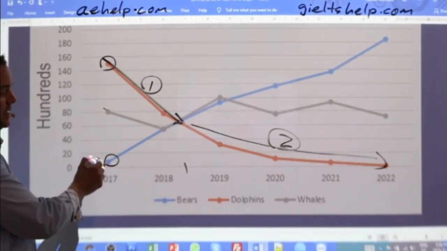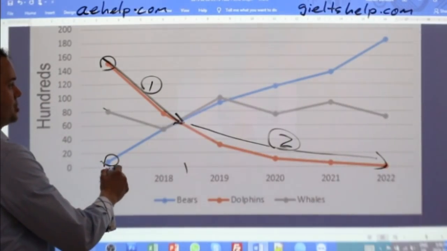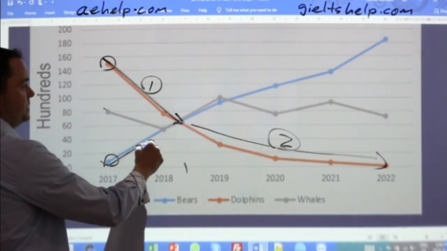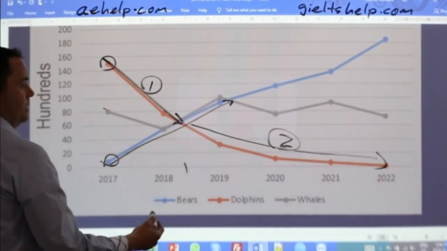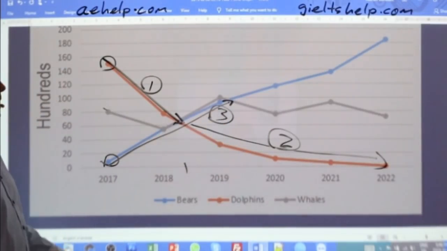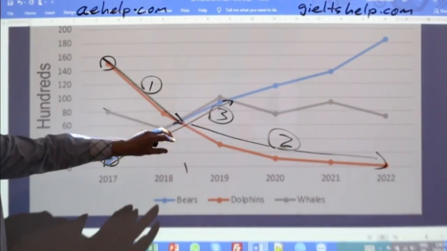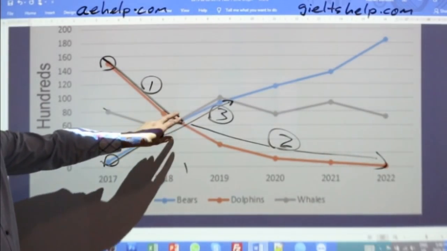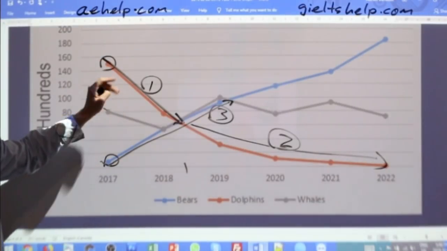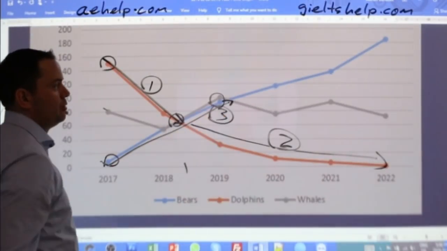Number 3, let's get into bears. All right. For bears, I would probably describe until here. Okay. This would be my third point. I wouldn't stop here and worry about that too much, just because we already described this point when we were talking about dolphins. So I would stop at this intersect here for my third point.